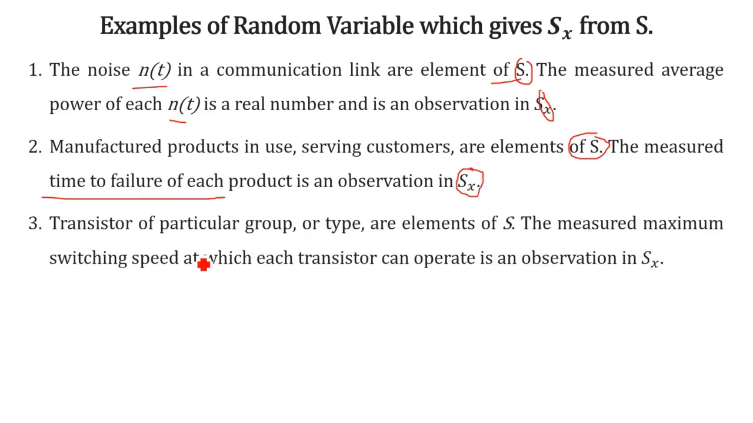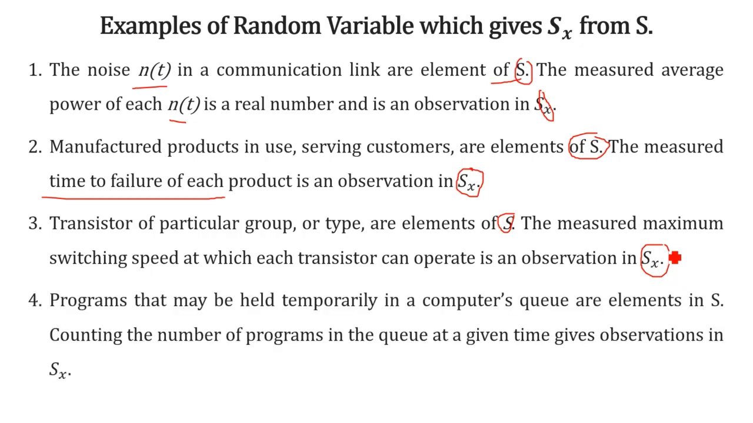So consider transistors which are manufactured in different groups and types. Let us store them in a sample space. All possible outcomes are there in the sample space. Then the measured maximum switching speed at which each transistor can operate is observed and stored in the Sx, right?